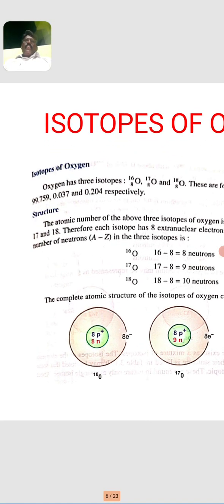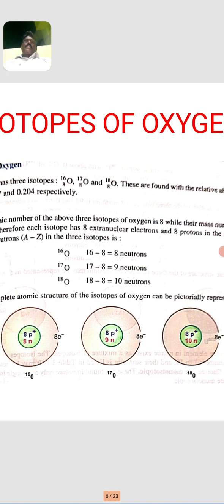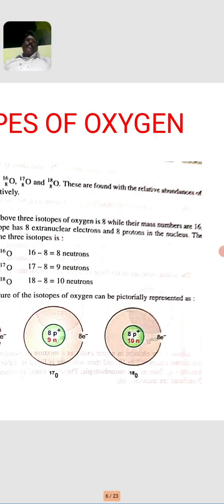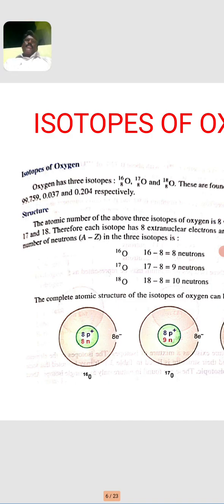For isotopes of the oxygen atom, oxygen has 3 isotopes: oxygen 16, oxygen 17 and oxygen 18. These are found in relative abundances of 99.7, 0.037 and 0.204 respectively.